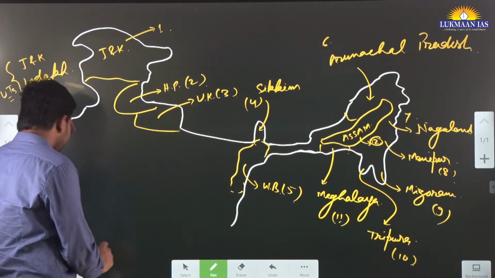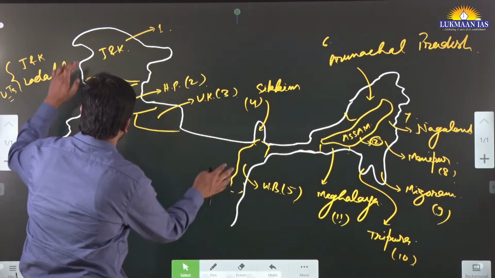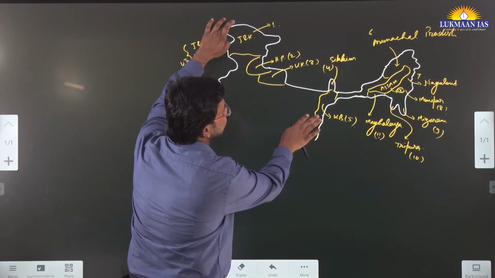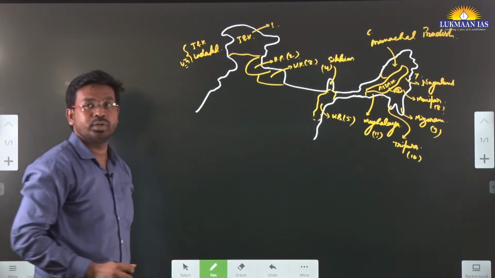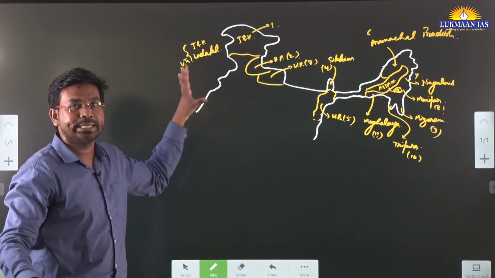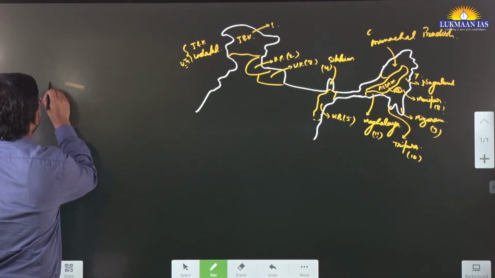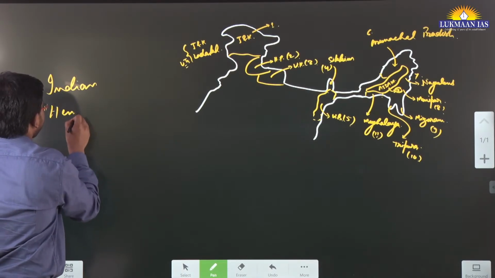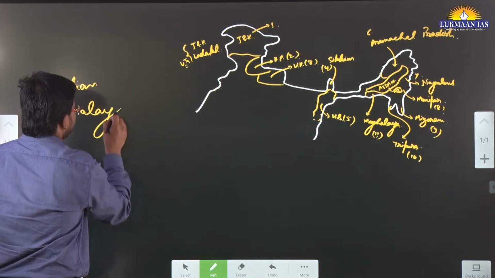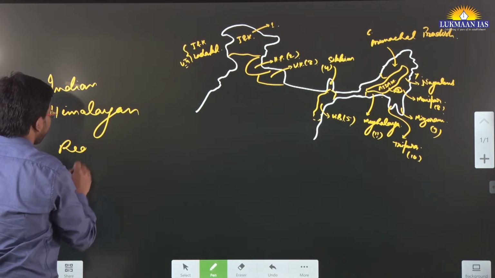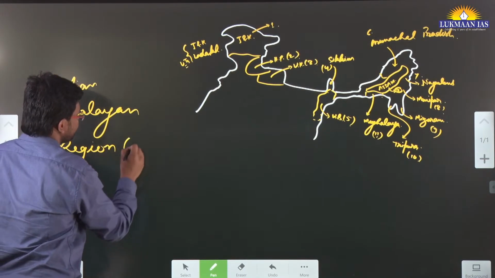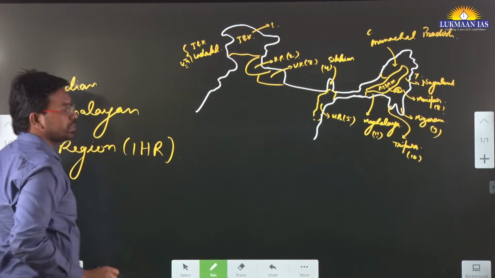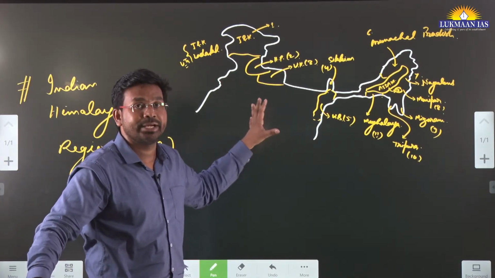Okay. So this comprises the Indian Himalayan region. This particular map that we see over here comprises the Indian Himalayan region. So we need to do a mapping of the Indian Himalayan region. Why? Because the Indian Himalayan region is in the news, IHR. Every day, 1 or 2 articles are coming based on the Indian Himalayan region.